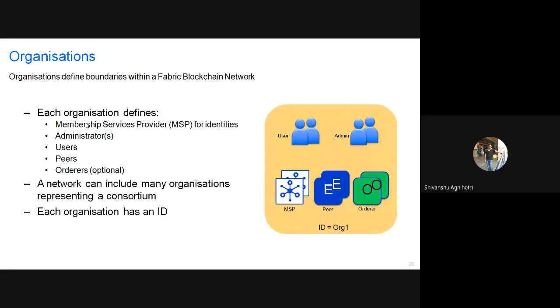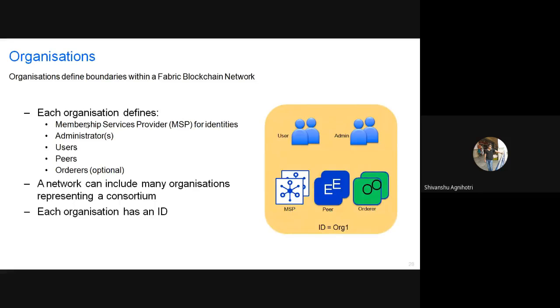Suppose you want to see the participants, all the members, all the assets. The details can be given by the network, and if there are some queries you can execute them over the command prompt. If you execute those queries, you can see the details of your Fabric network: these are the peers present in your network, these are the admins, these are the users, these are the order peers. So all these details are contained inside the organization.